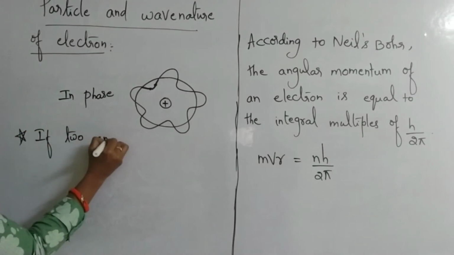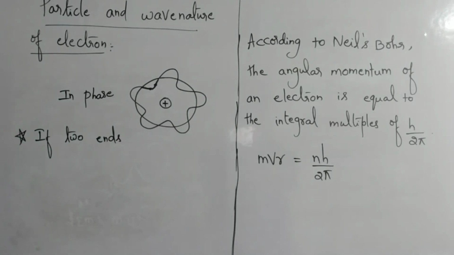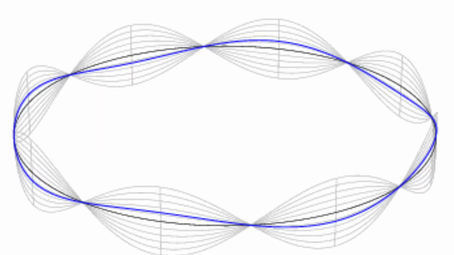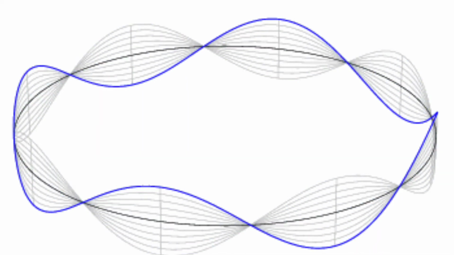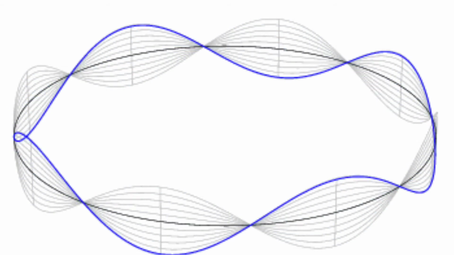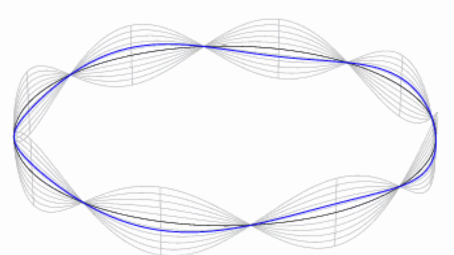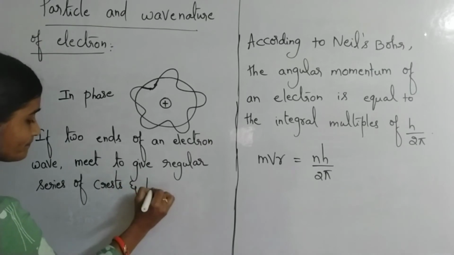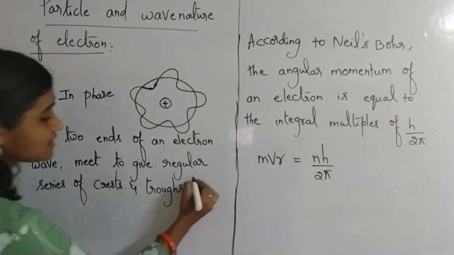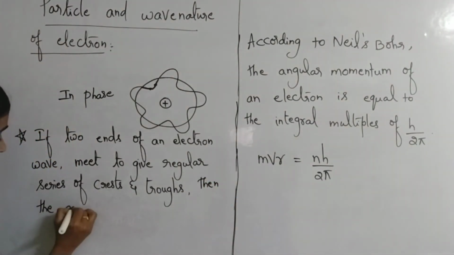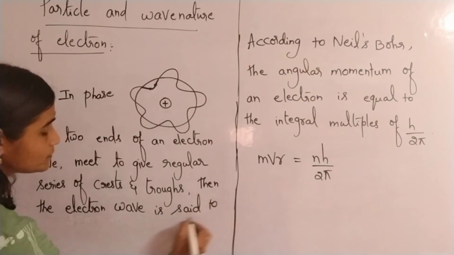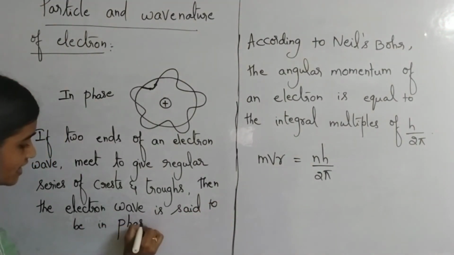If two ends of an electron wave meet to give a regular series of crests and troughs, then the electron wave is said to be in phase.